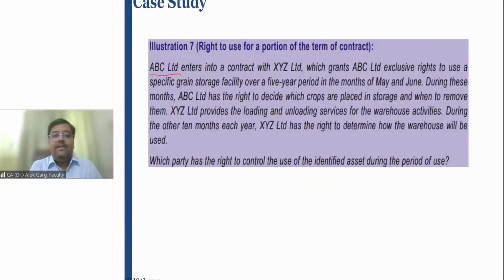ABC Limited enters into a contract with XYZ Limited, which grants ABC Limited an exclusive right to use a specific grain storage facility over a 5-year period in the months of May and June. So friends, ABC is the lessee and ABC got an exclusive right to use a specific grain storage facility over a 5-year period in the months of May and June, right? For 5 years, ABC is getting a right to use a specific area in the months of May and June.